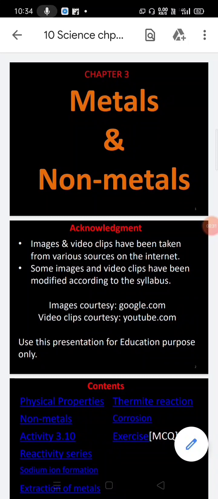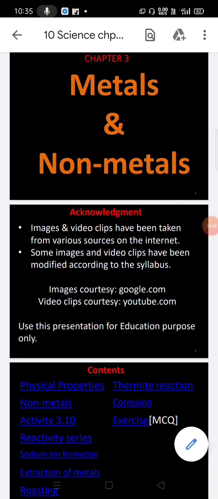In matter, you studied about pure substances and mixtures. The pure substances are again classified into elements and compounds. In the case of mixtures, you have studied homogeneous and heterogeneous mixtures. Elements contain the same kind of atoms, which cannot be broken into simple substances. They are called elements.